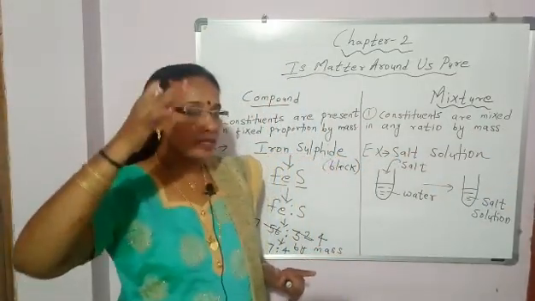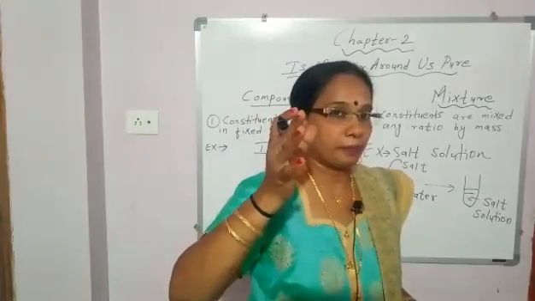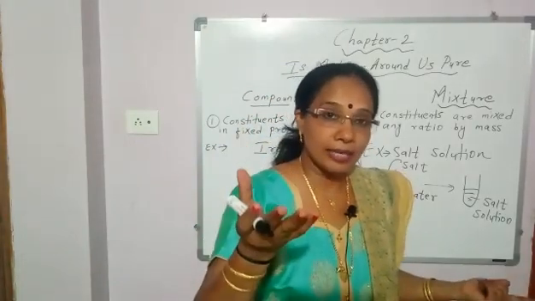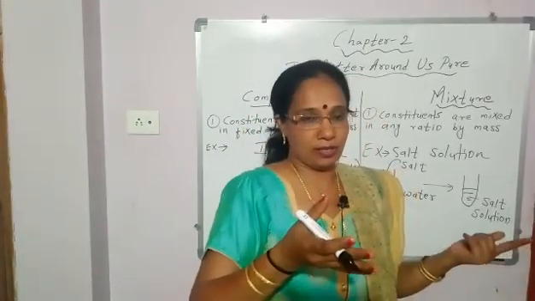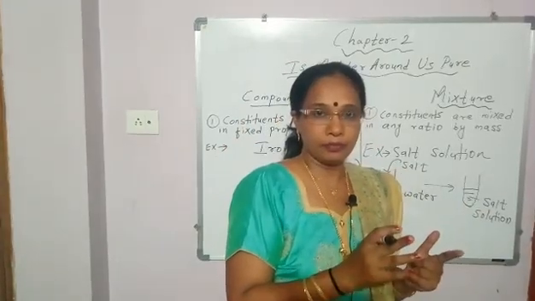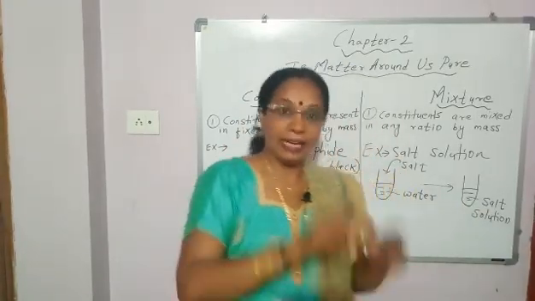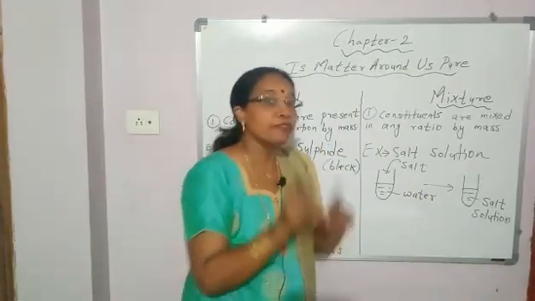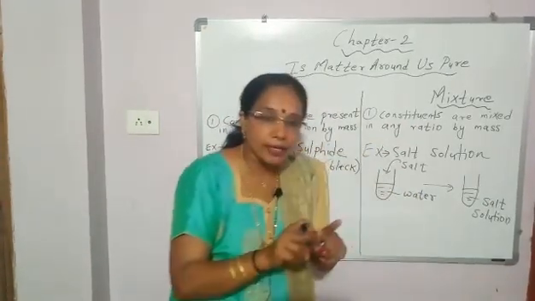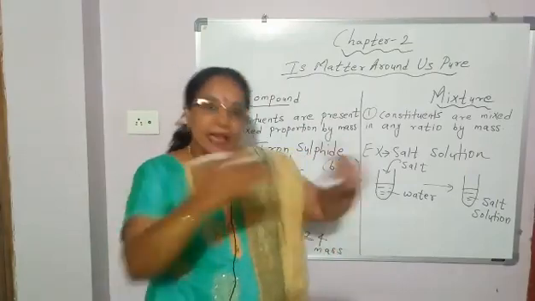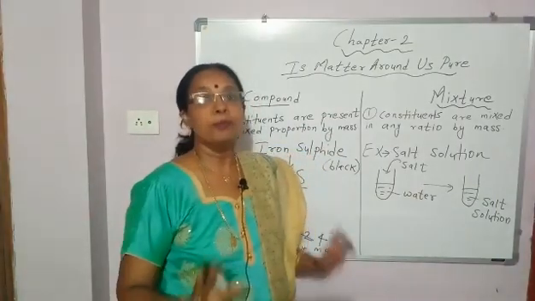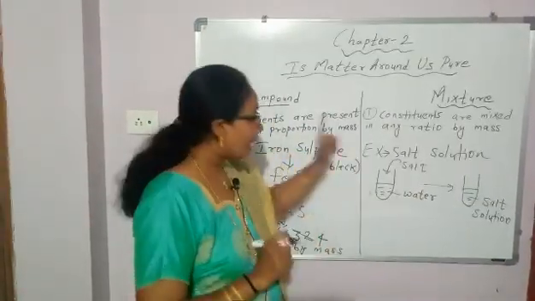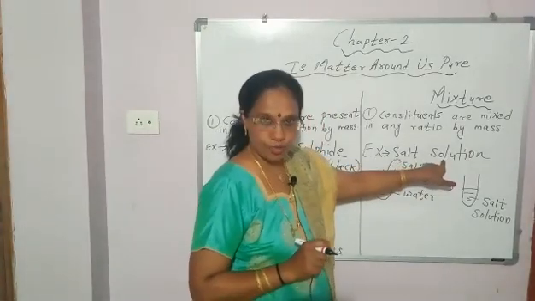In the last period we discussed the mixture definition. What is a mixture? A mixture is an impure substance made up of two or more elements or compounds mixed in any ratio.